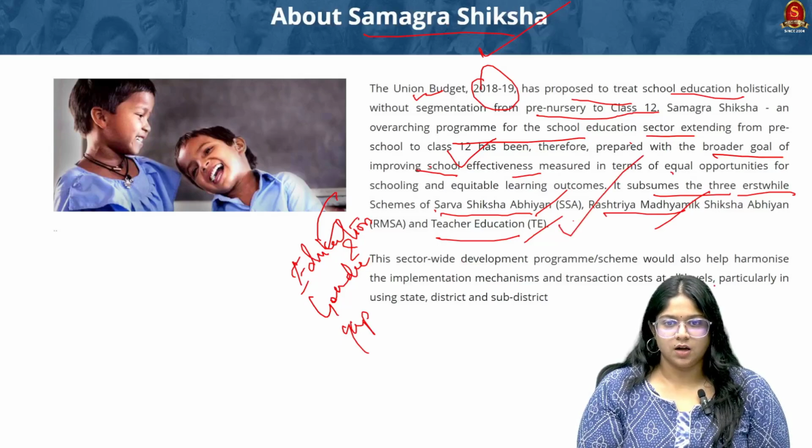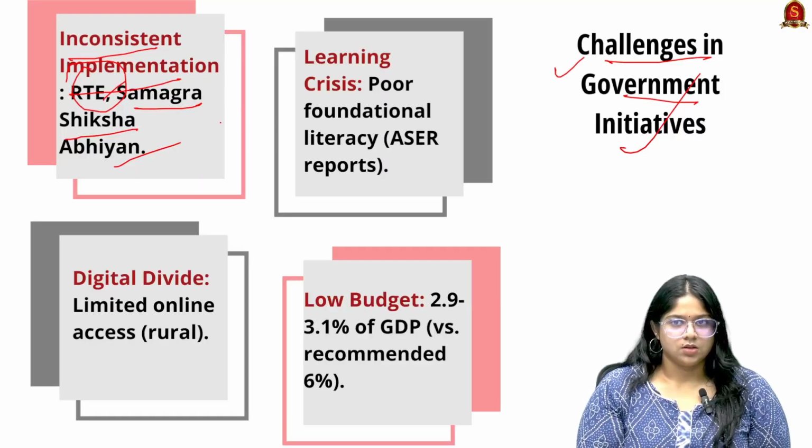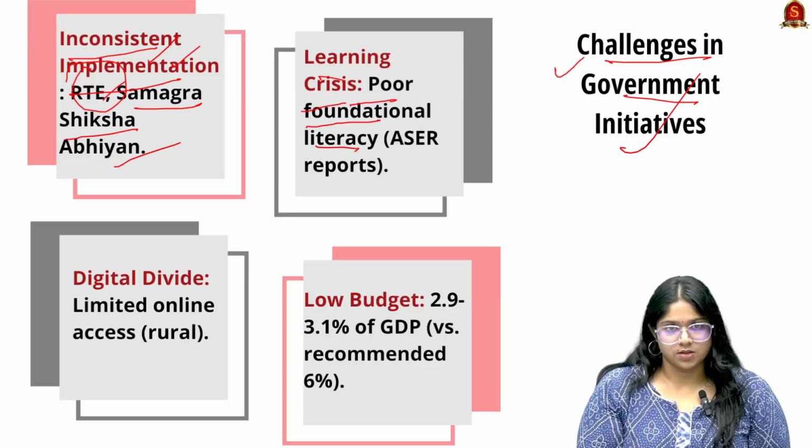This helps to harmonize the programs or schemes of school education and their data, particularly using the state, district and sub-district levels. So there has been inconsistent implementation of these initiatives. Next is the learning crisis. Here there is poor foundational literacy, also shown through the ASER reports.